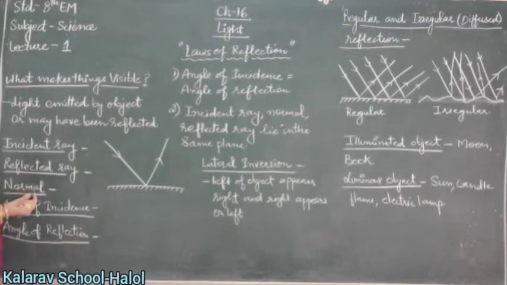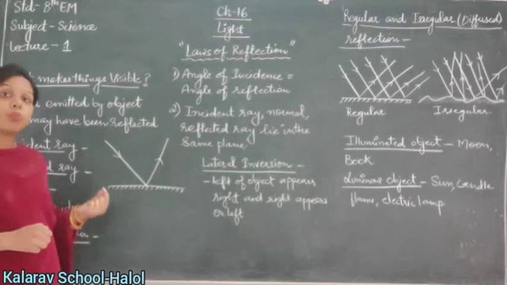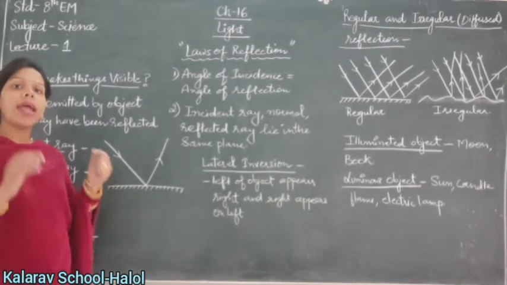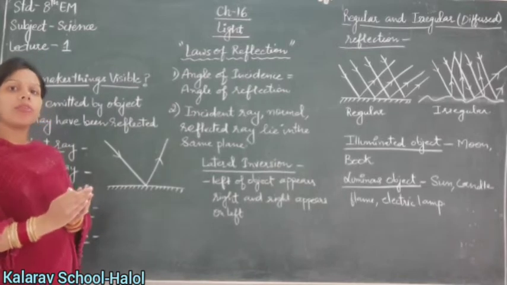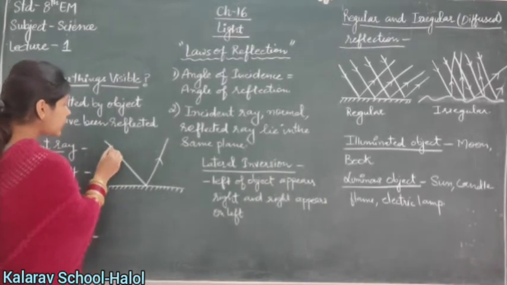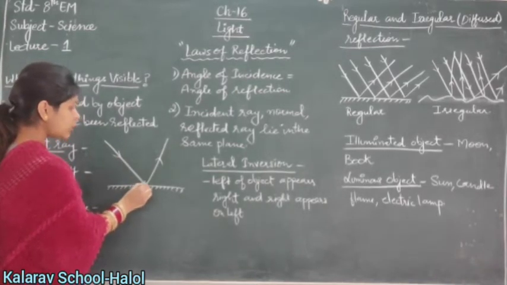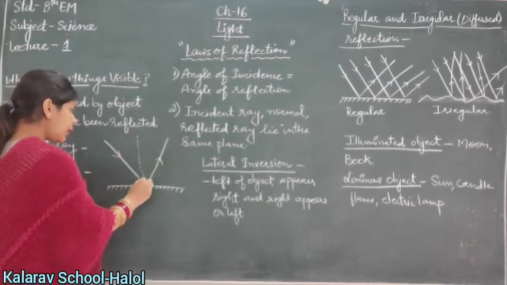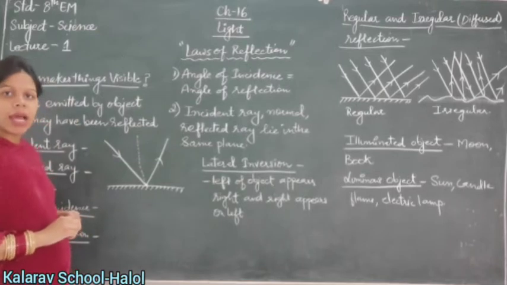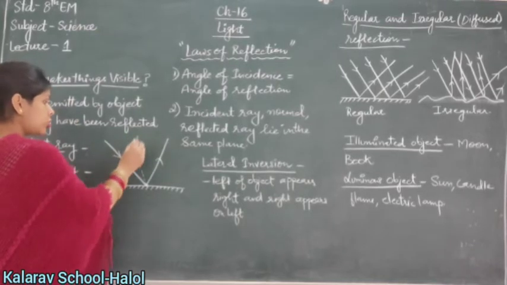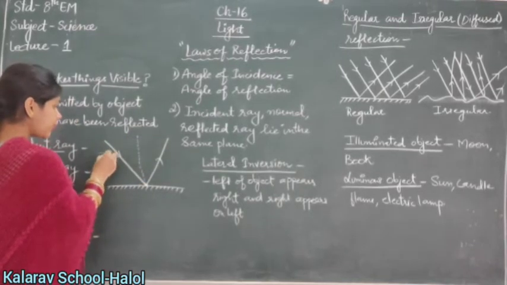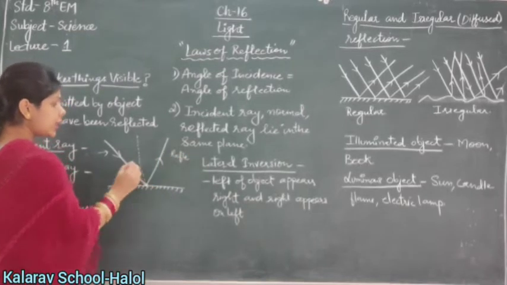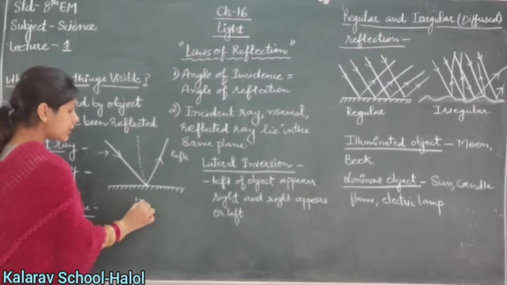Next is the normal. The normal is the point of incidence, the point at which the striking of the ray occurs. As you see, the incident ray strikes on this point. Normal means perpendicular, so the perpendicular at that point is called the normal. So, this is the incident ray, this is the reflected ray, this is the normal, and this is the mirror.